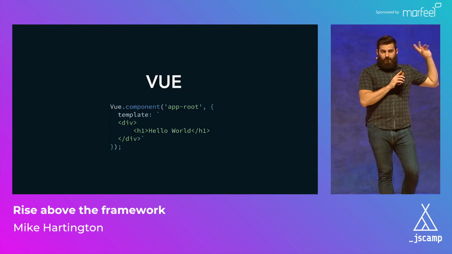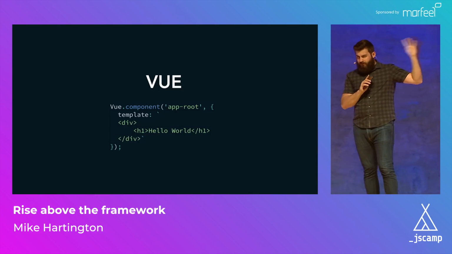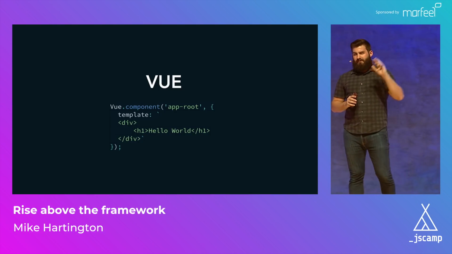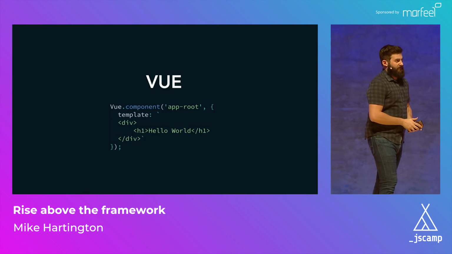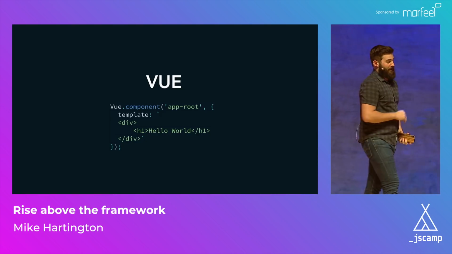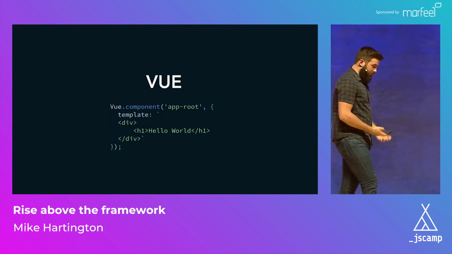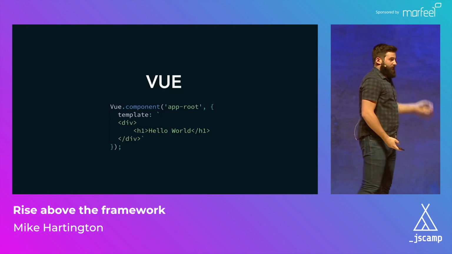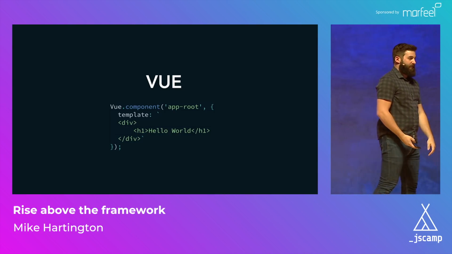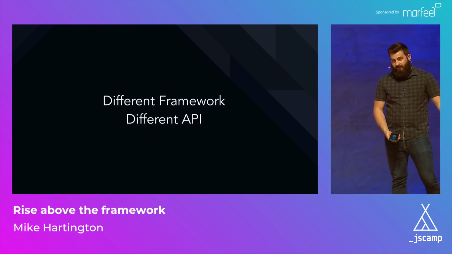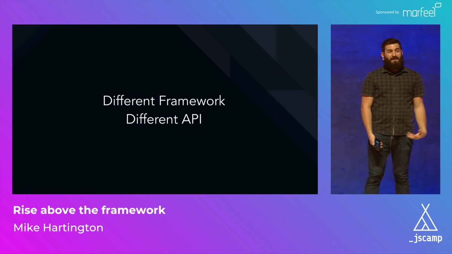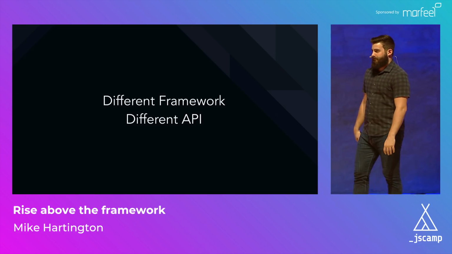Now, hopefully, between these three, you've kind of seen a similar pattern. We have a tag name, and then we have the actual functionality and implementation details that are associated with that tag. And while Angular, Vue, and React aren't the only frameworks, it kind of gets to the same point. We have a different framework, and with each one of these frameworks, we have a different API for authoring components.